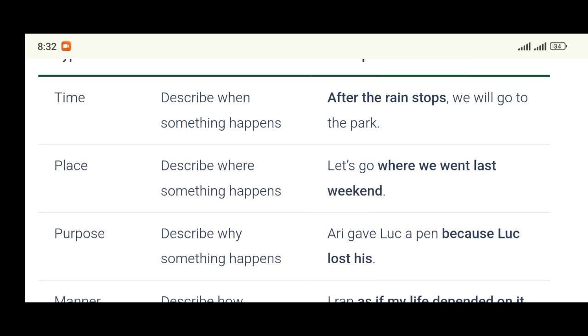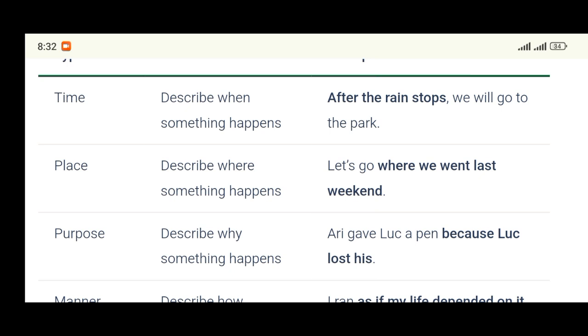If I ask you, for example, now, "I will meet you when the concert starts." What is the adverbial clause of time there? When the concert starts. So what is the function? It modifies the verb "meet," or you can say it describes when we will meet you.